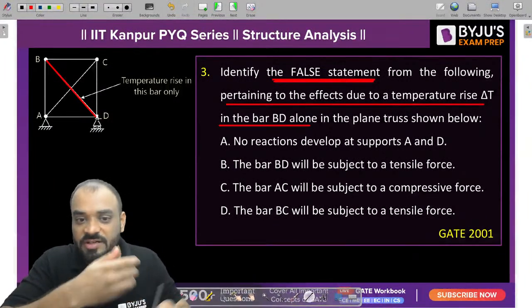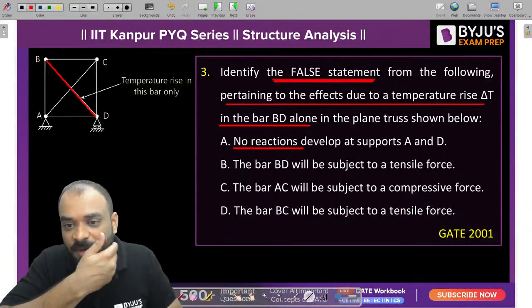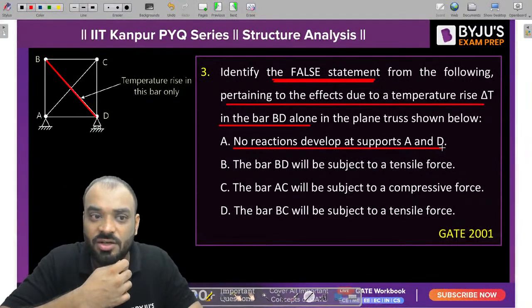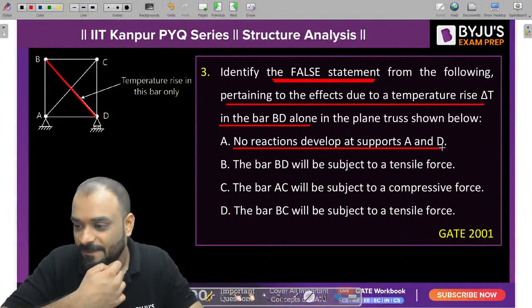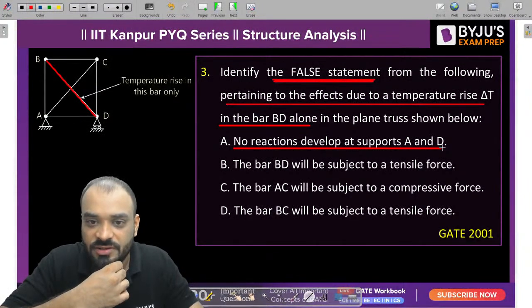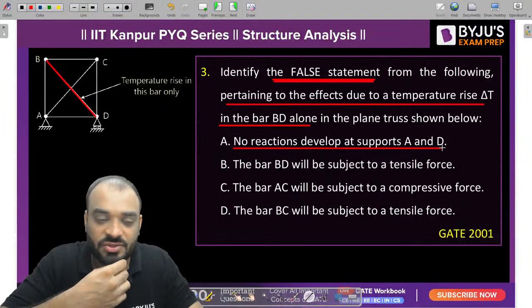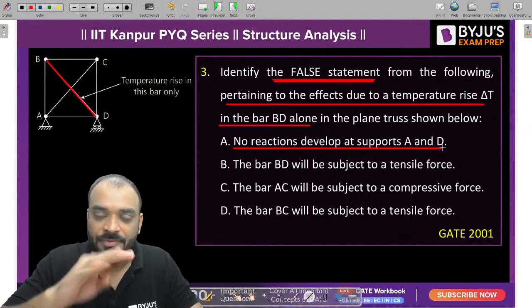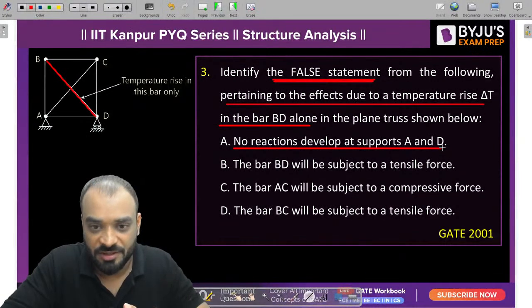As per the first statement, there is no reaction developed at support A and D. I think this one is true or false? It is true, yeah, it is true. It is not false. Definitely no support reaction will develop in this case. There is no support reaction which will be developed over here.